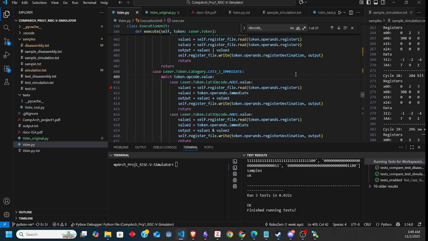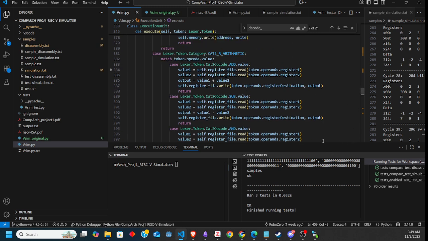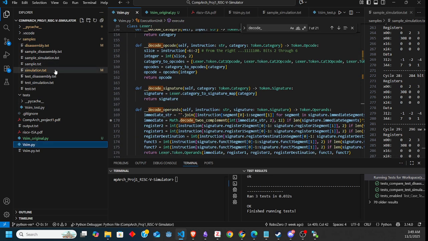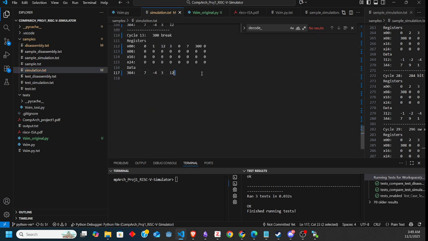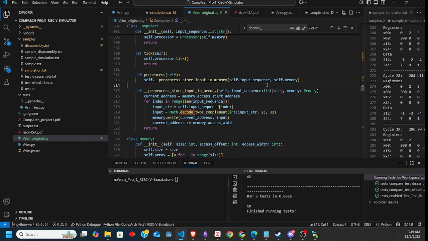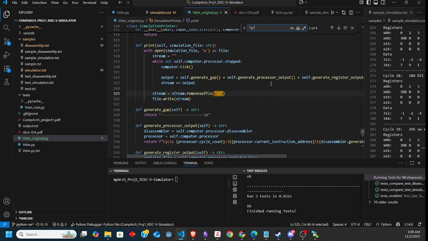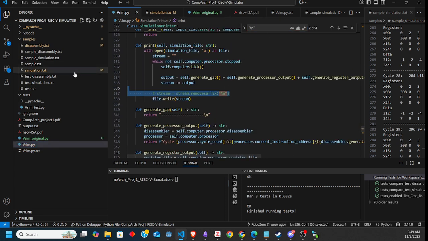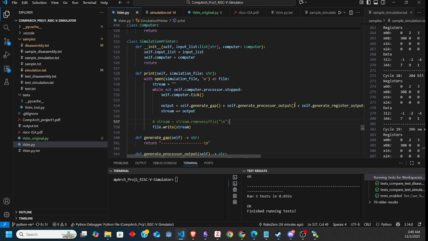I'm very happy to say I didn't have to make any other changes. I wanted to mention one last change regarding the output. In the simulation text, there was an output new line at the very end, so my tests were not passing because of that one new line. In the new version, I commented out the remove suffix slash n escape character, so the output was exactly the same. There's no difference, and after that, it just worked, which I'm super happy about.